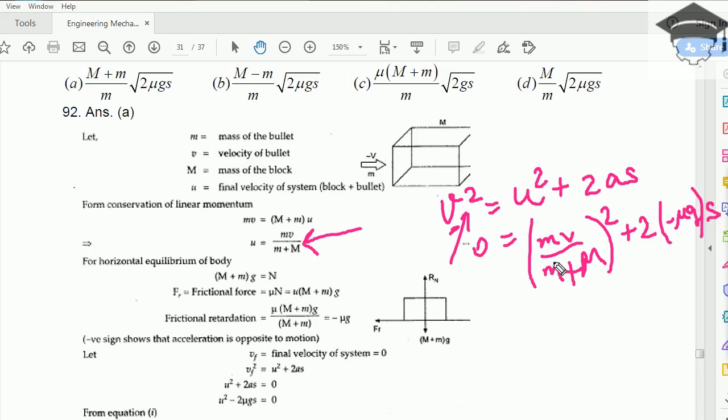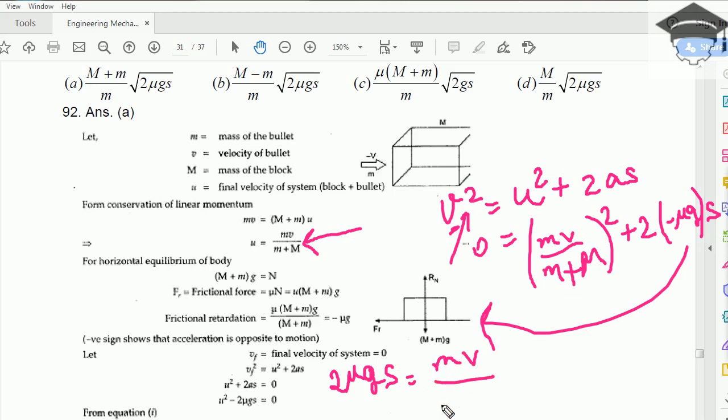So finally I am writing here 2 mu gs is equal to mv upon m plus capital M whole square. Take square root both sides, it would be under root 2 mu g s is equal to m upon small m plus capital M into v.